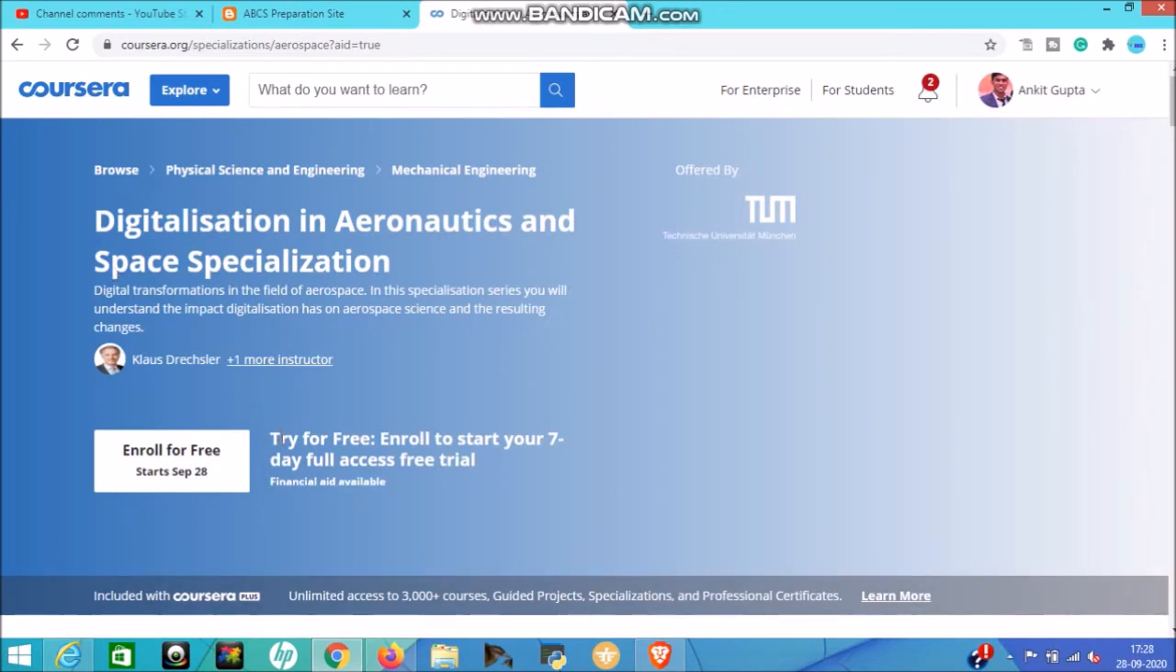See here, you can try for free, but only for 7 days of full free access trial. Then after that it will be removed. So it's better to go for the financial aid application. That's the best choice. And I have personal experience that I did specialization courses on this website, so I found it very effective. So go for the financial aid available, click on it.